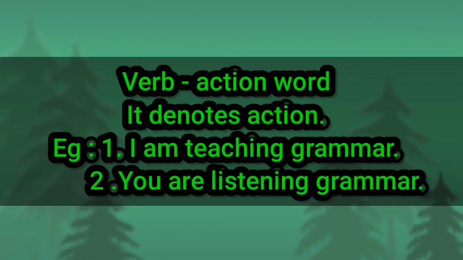Next one, you are listening to grammar. Listening is the verb. That also is what tense? Present continuous tense. So a verb denotes action. What action? Here I am teaching, you are listening. Teaching, listening, both are in present continuous tense. Do you understand?